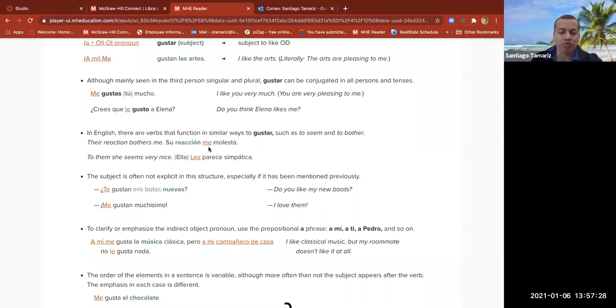Me, to me. The reaction does something to me. What does it do? Molesta, bothers me. To them, she seems very nice. Ella les parece simpática. Parece, to seem. Here we have already two verbs that behave like gustar, molestar y parecer.